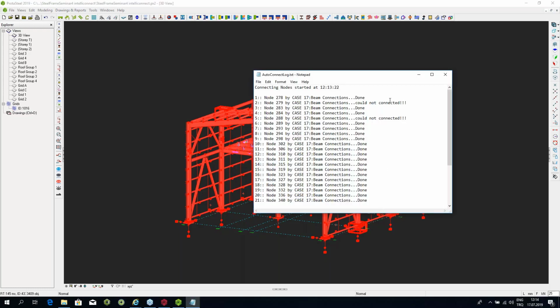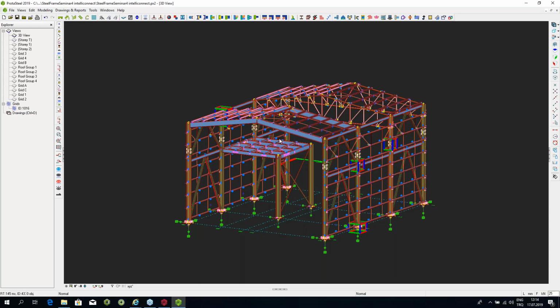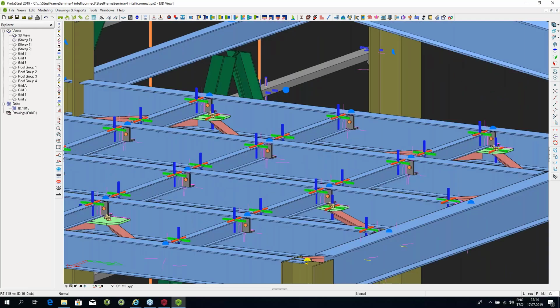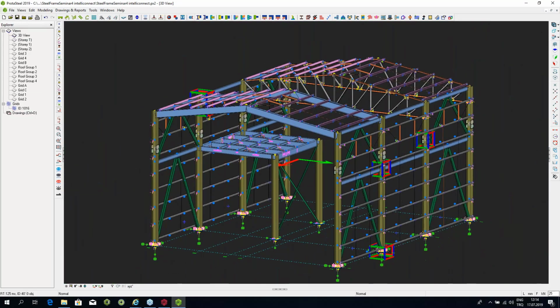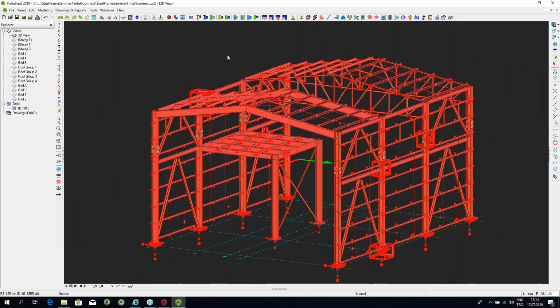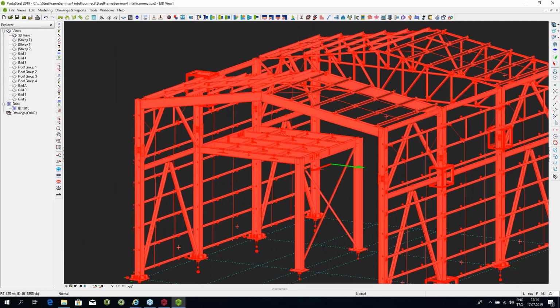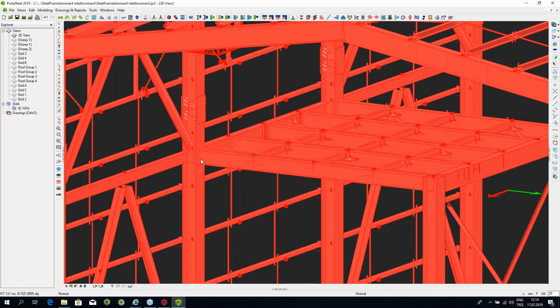There we go. In some places it said it was not able to connect, so we'll need to check those. But in a lot of places it made the connection, as you can see over there. I'm going to do the final bit, which is the most difficult one. I'm going to do these connections over here. So there's a fixed connection coming in from this side.